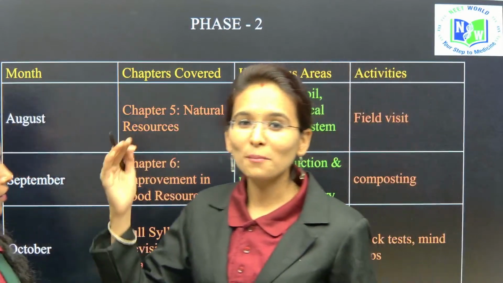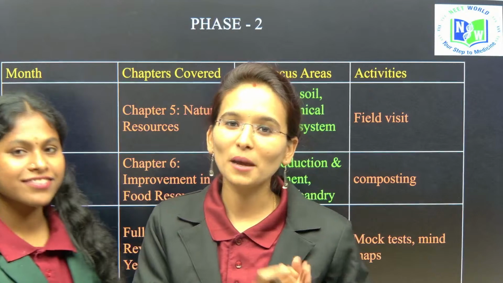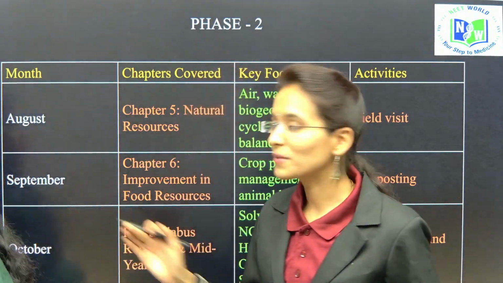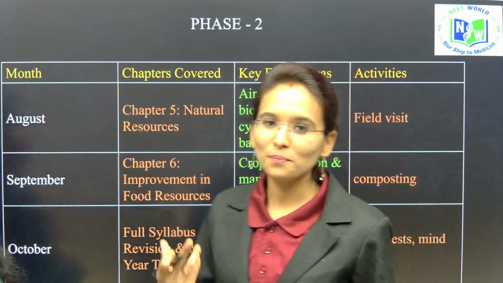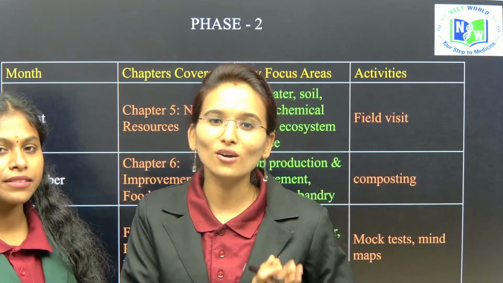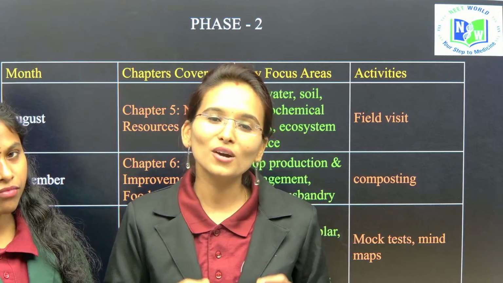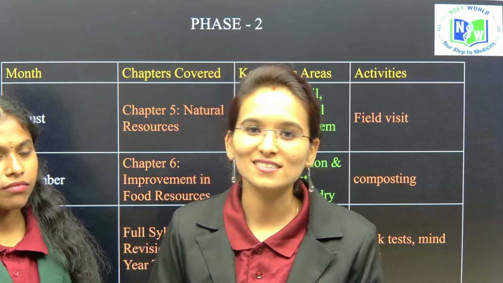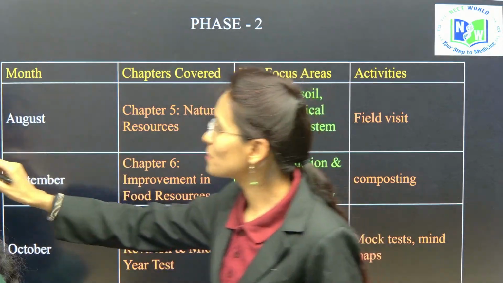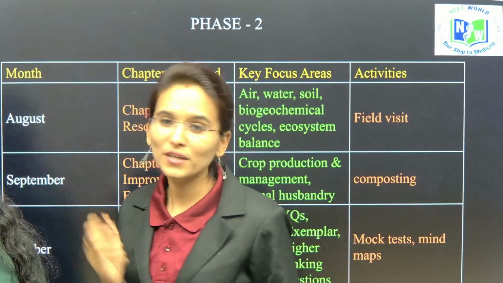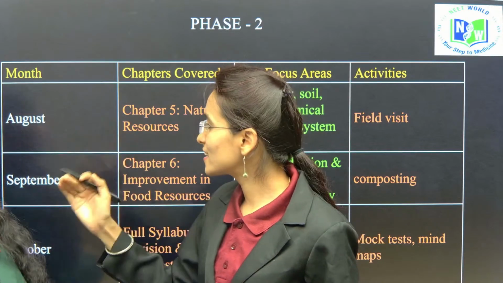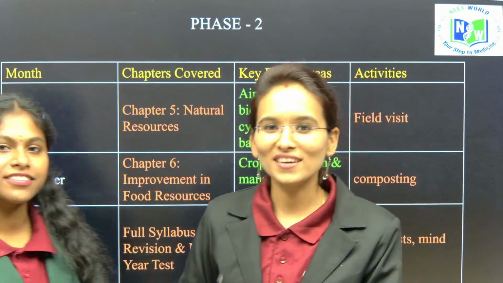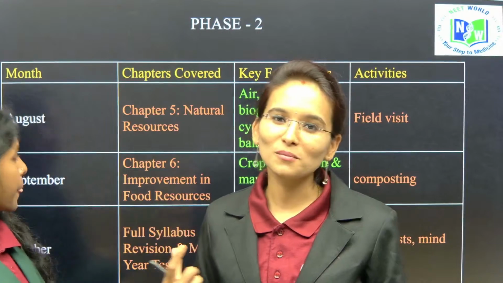Yes, students, after completing the first phase, from April to July, after completing all those first four chapters, you are going to write the practice test and some periodic tests, and the term 1 exams are going to be completed, and later you are going to enter phase 2. This is also a very important phase.